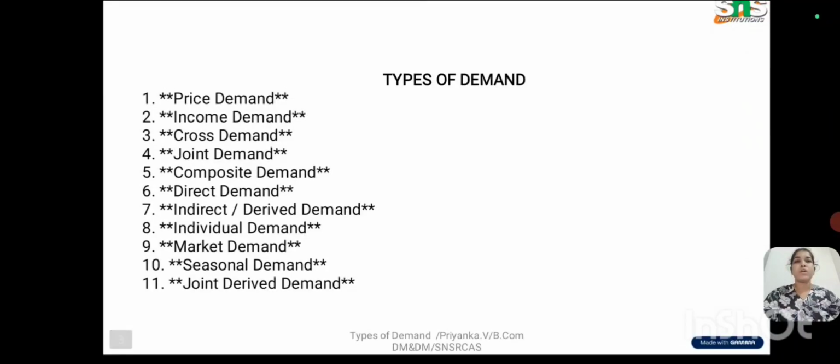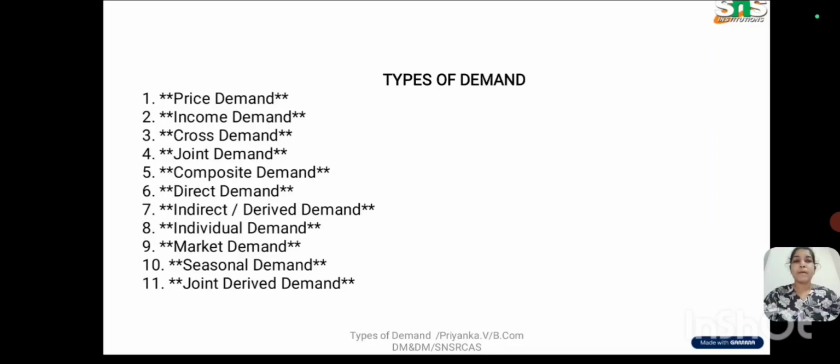Next is cross demand. Cross demand is nothing but how demand for one product changes when the price of another related good changes. According to the price of the related good, the demand varies. For example, if the price of tea increases, the demand for coffee may rise. It may be a substitute. So that is called cross demand.